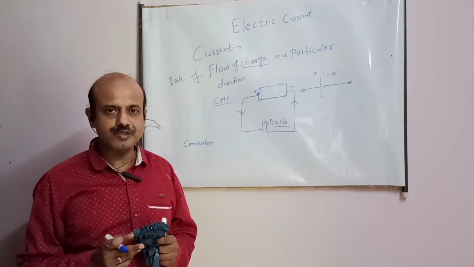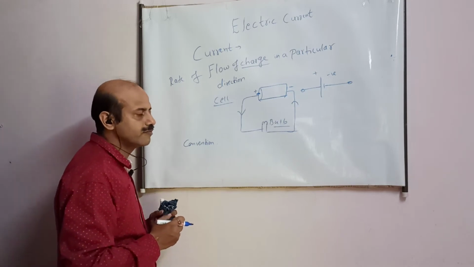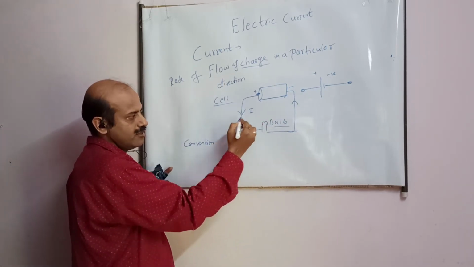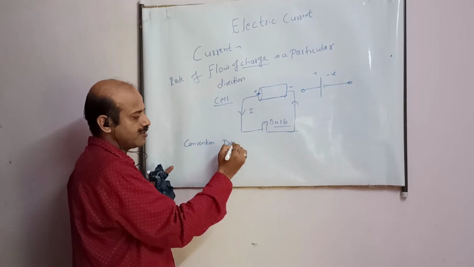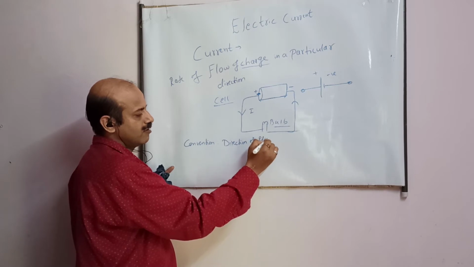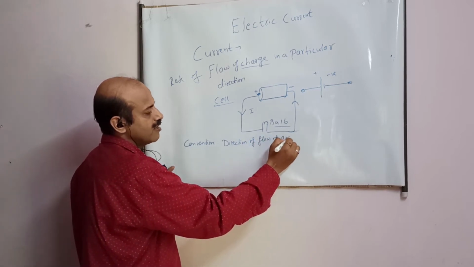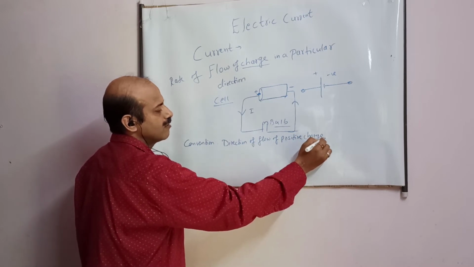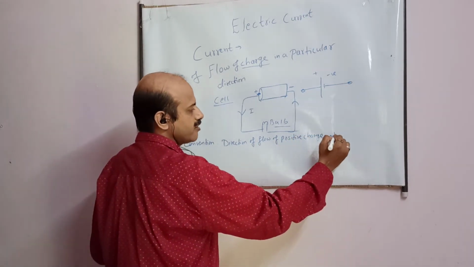And what is that convention? This arrow which I am drawing is the direction of current. So this is the direction of flow of positive charge. This is the direction of current.